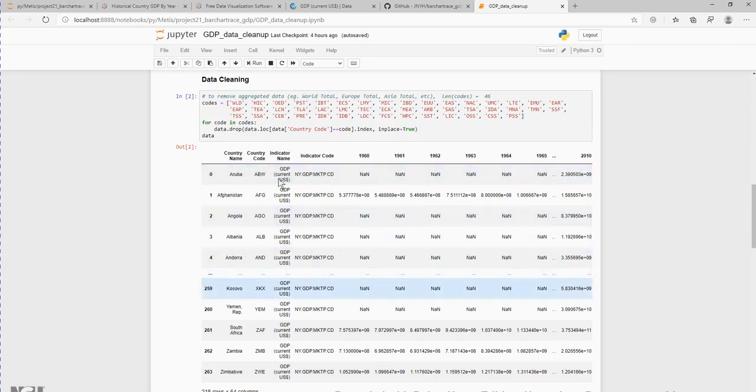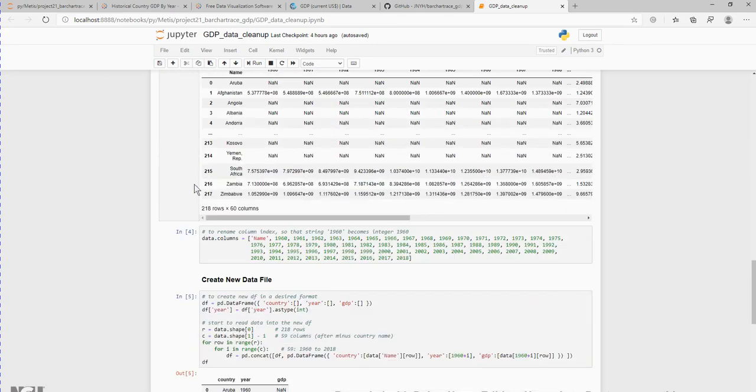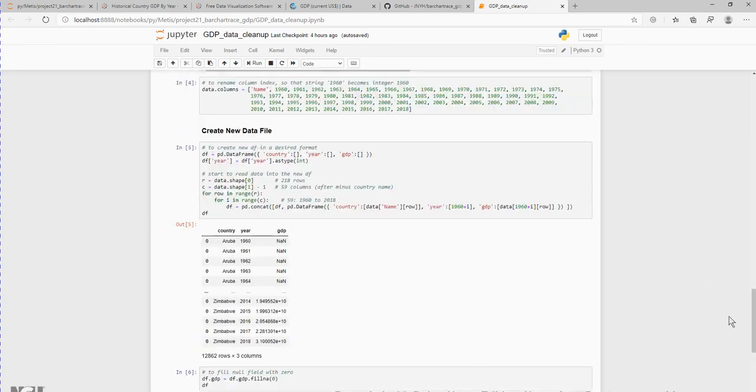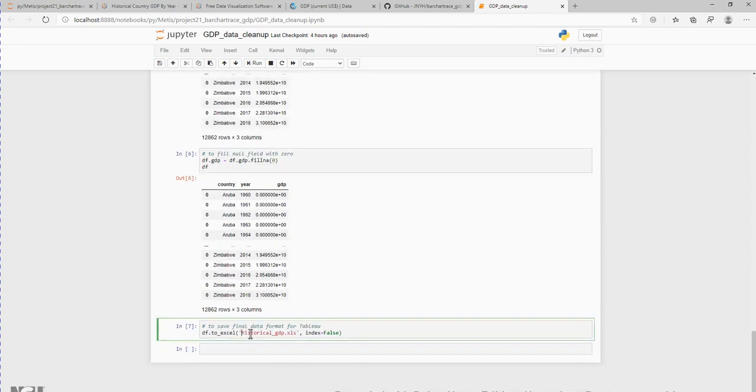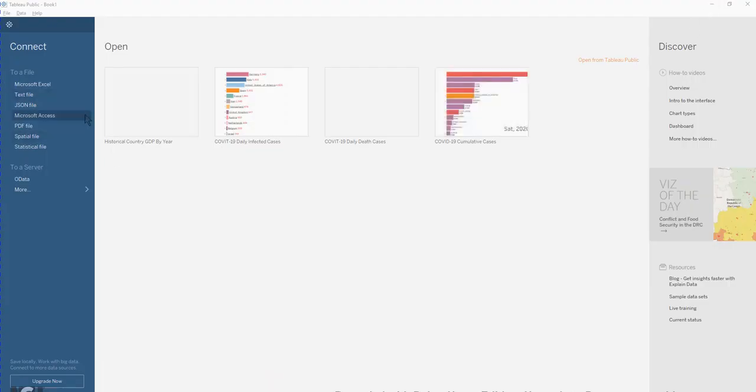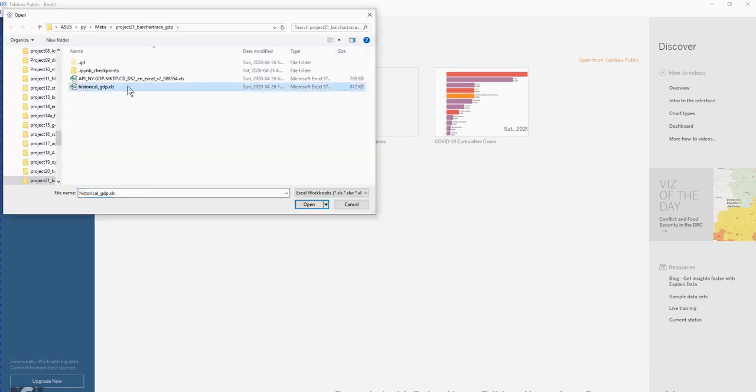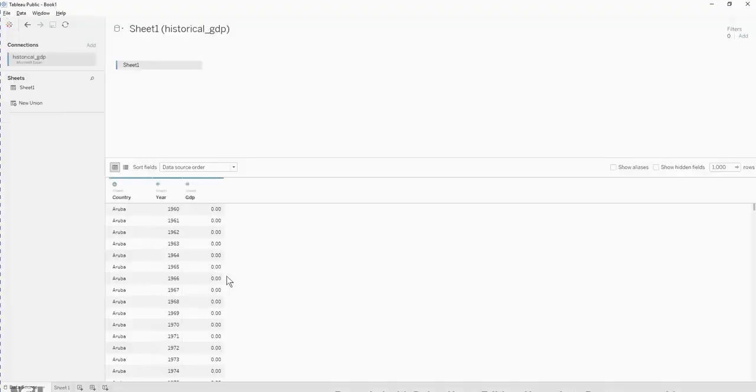After that, clean up the data and create a new data file, which is called historicalgdp.xls. And this is the file we use for Tableau. Next, open the Tableau Public and connect it to the Microsoft Excel file, which is this file that's created from the Jupyter notebook. Open the file and load the data.